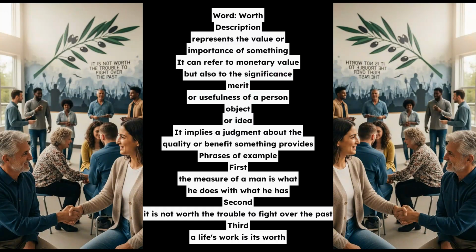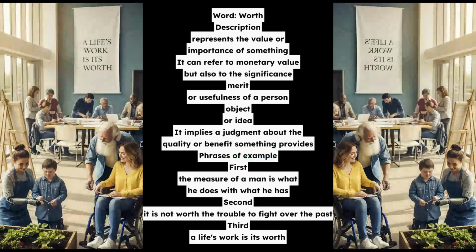Word, breed. Description, refers to a category or race of animals or plants that have inherited specific characteristics. It denotes a distinct lineage or variety within a species, often resulting from selective breeding or natural evolution.